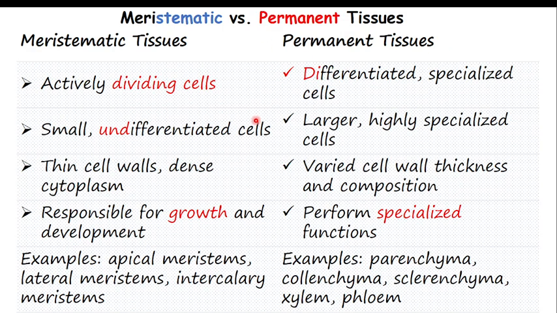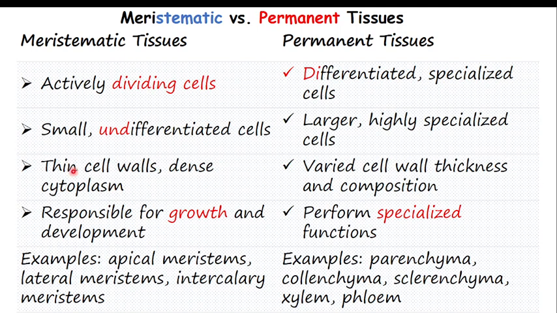If they give you this on the exam, please don't get zero. Meristematic tissue is dividing, which means they are responsible for growth. If it is responsible for growth, it has dividing cells. While here it is not actively dividing, because they have already divided, differentiated, and specialized for either storage or protection.